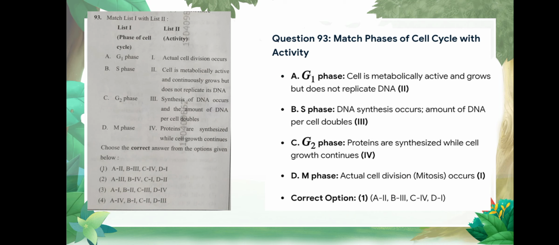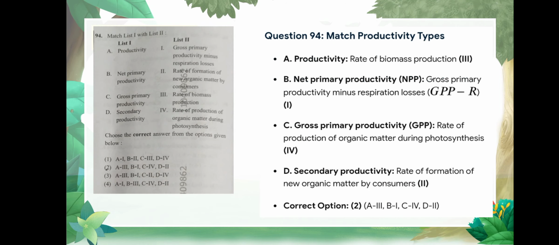Question number 93, match the list. So the correct option is option number 1, which is G1 phase: the cell in G1 phase is metabolically active and continuously grows but does not replicate, and this is the explanation. Question number 94 is match the following, and the correct option is option 2, in which A is 3. Productivity means rate of biomass production.